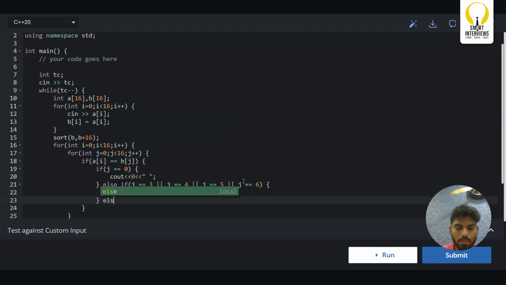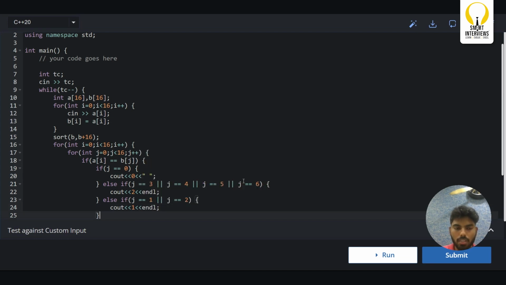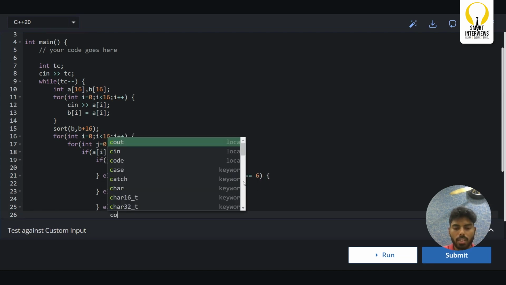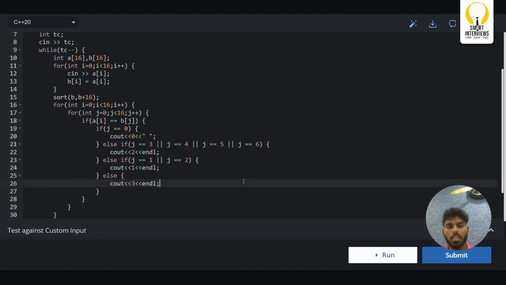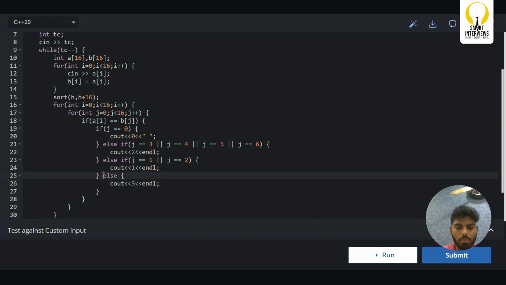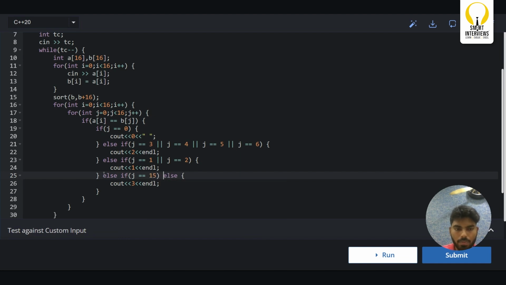Else, if j is present at index 1 or index 2, I'm simply going to print my answer as 1. Else, I'm going to simply print 3 as my answer. We missed one condition, right? Else if j is equal to 15.